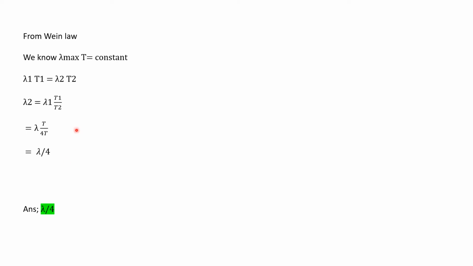And here is the solution. We know that from Wien's law, lambda max T is constant. So we can write here lambda 1 T1 is equal to lambda 2 T2. So from here we can find that lambda 2 will be lambda by 4. So the answer is lambda by 4.